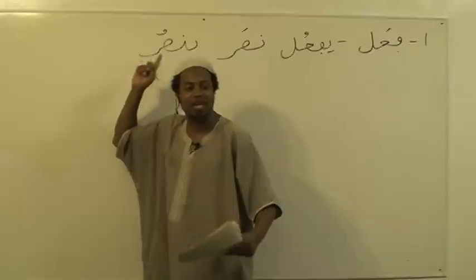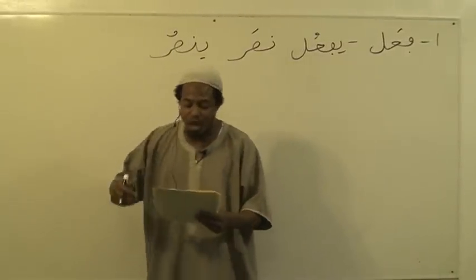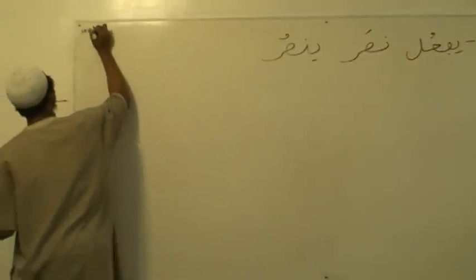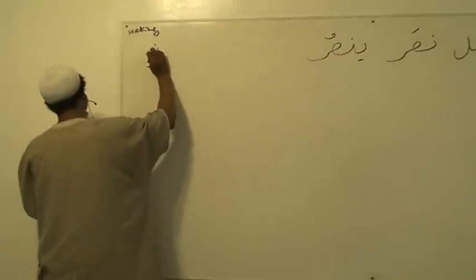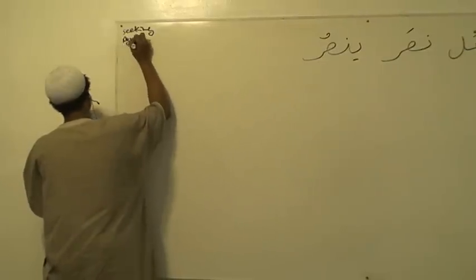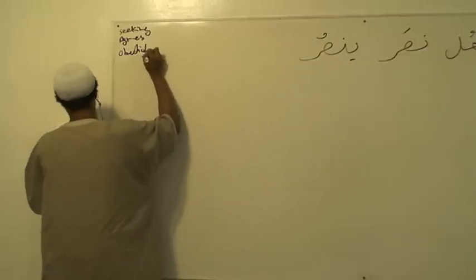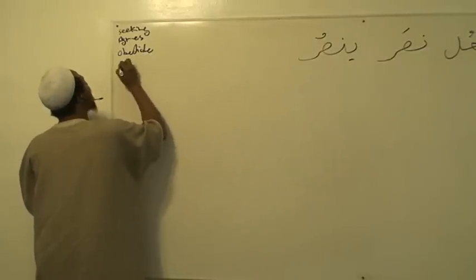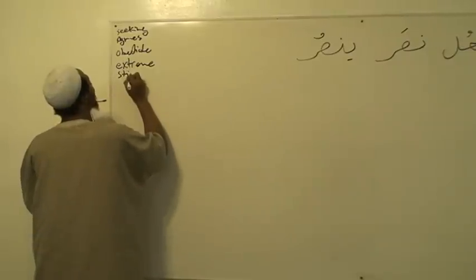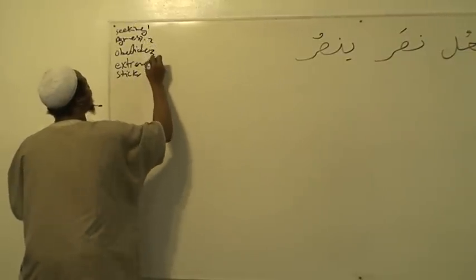And I'm going to state, see, each form has a meaning. The meaning of the verb could either be matlub, seeking something, a talab of a fi'lun. It could be what we call muta'addi, which is aggressive, right? Then it could also be mutawa'a, an obedient verb. Or it could be mubalagha, showing extreme. And then we have that lazim, it sticks to something. These are the different types of verbs, basically.